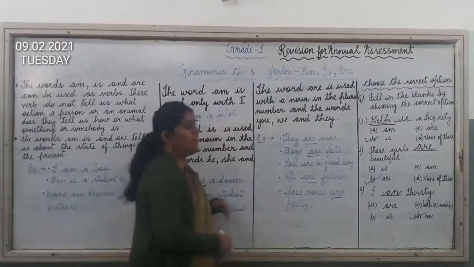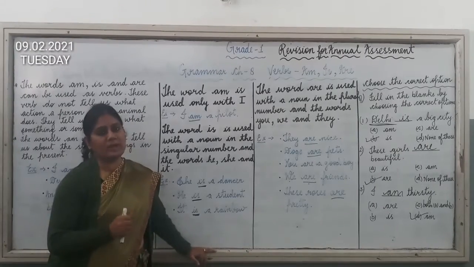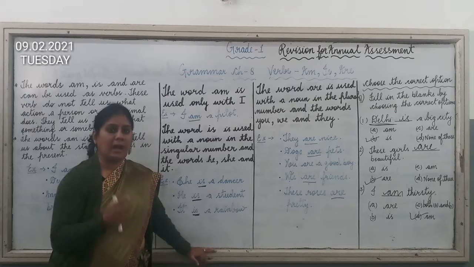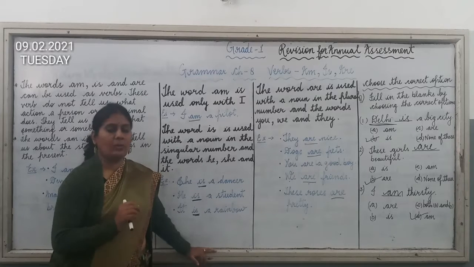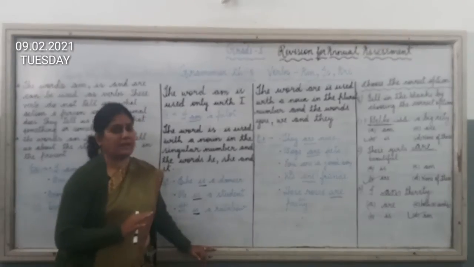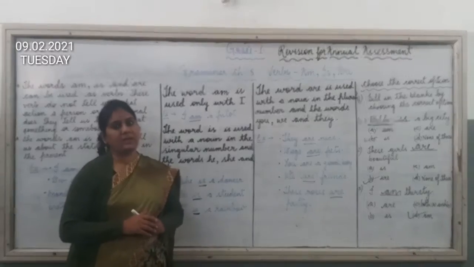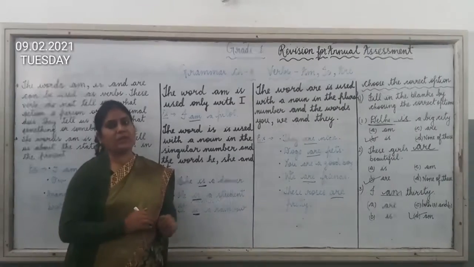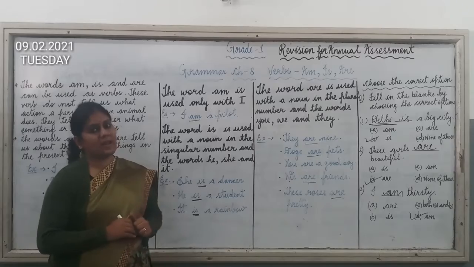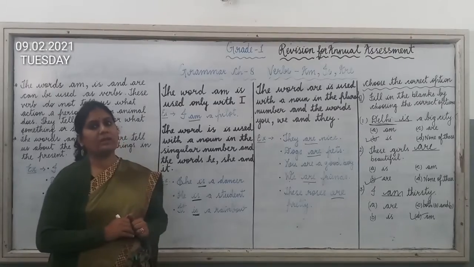So children, I hope that you have understood this particular chapter very well. In this chapter, I have explained the usage of is, am and are, where the verbs is, am and are are used when action words are not given. Okay children? So I hope that it is very clear. Now on the basis of this chapter, I have given you the worksheet in the document section in the Pocket Study app. So first you have to understand this video very carefully, and then only you will be able to solve the questions given to you in the PDF form.